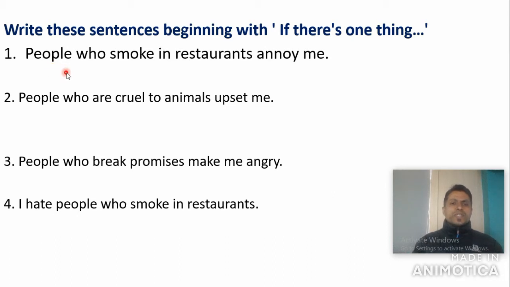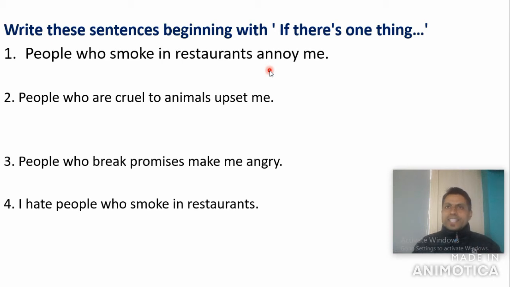So very first, without any doubt, we are going to write if there is one thing. And what do you write? If there is one thing that, the attitude verb here is annoy. If there is one thing that annoys me, we need verb 5 here as the strokes are given to us.